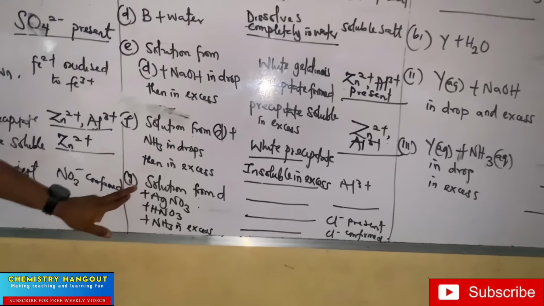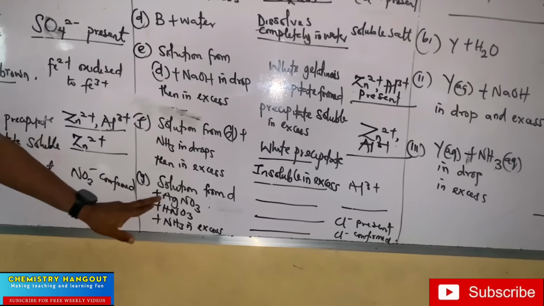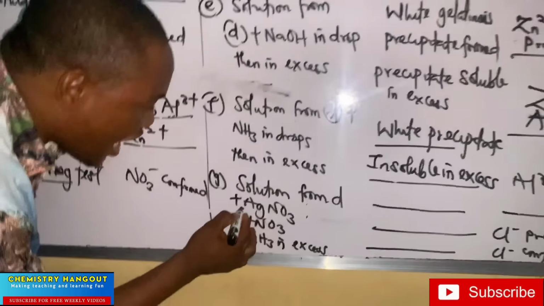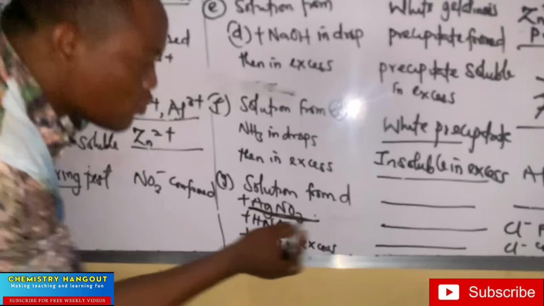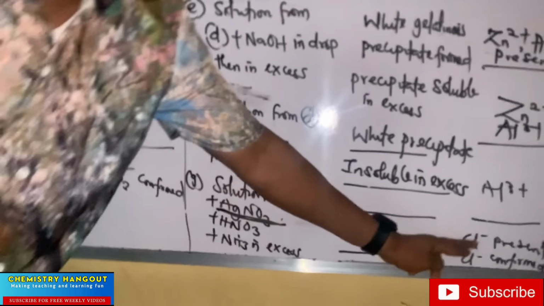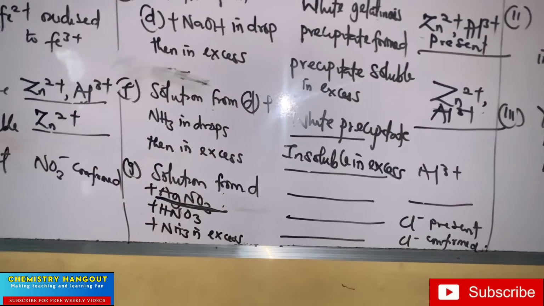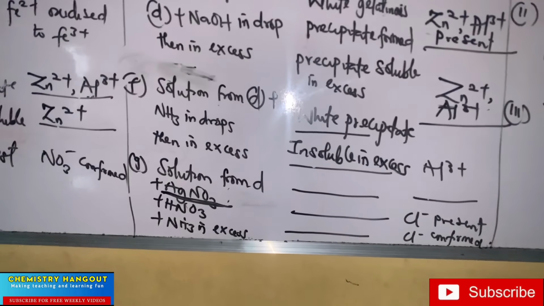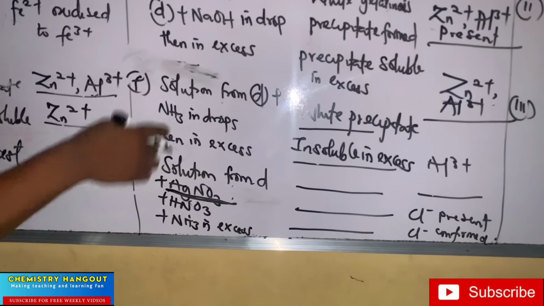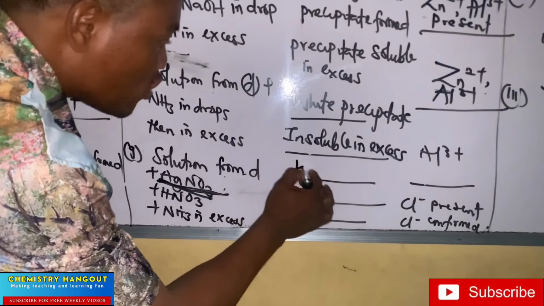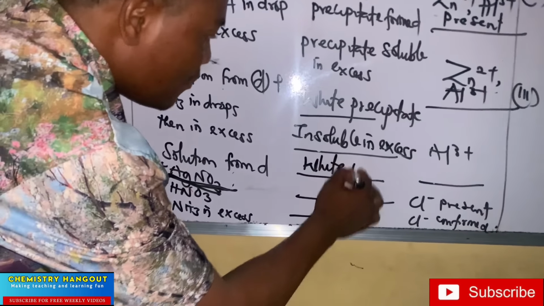Then the last one now, solution from D plus AgNO3. Please note this. AgNO3. Anytime you see this, it is what we use for testing for silver. And that's why you can see they are repeating. It's testing for chlorine rather. Chloride ion. Most times, chloride ion. That's why they are repeating it. So if you add any solution to AgNO3, what will happen is that you are going to have a white precipitate.